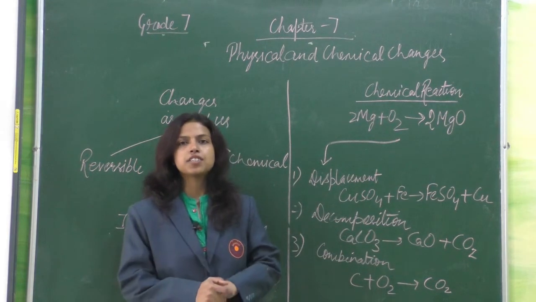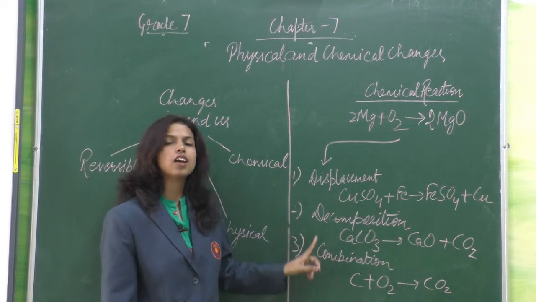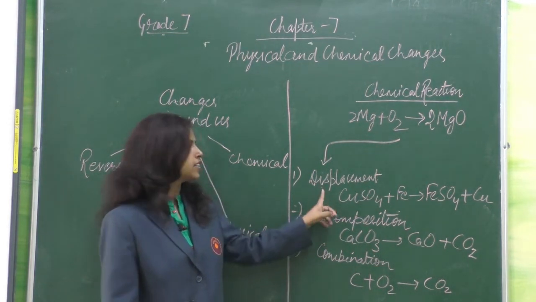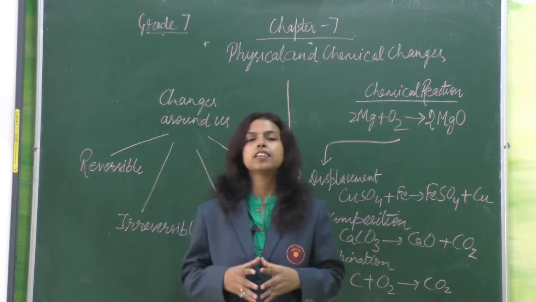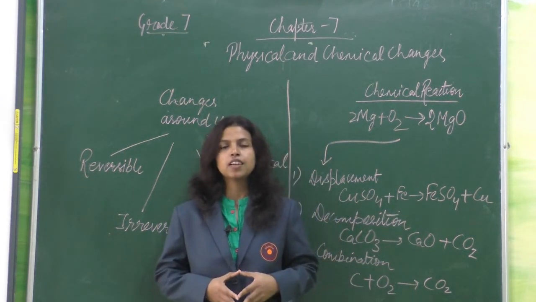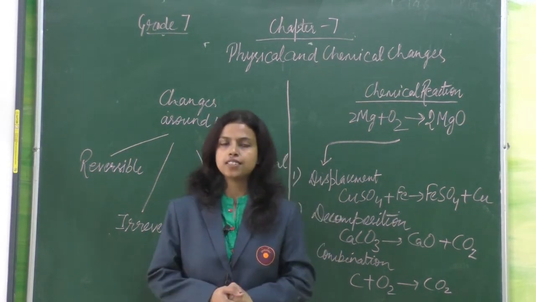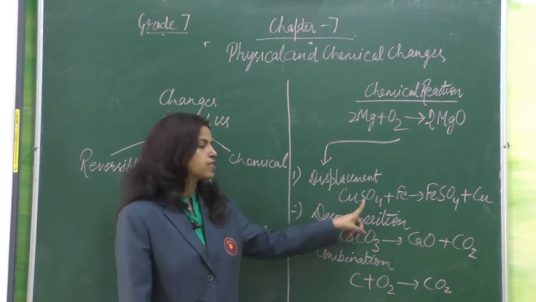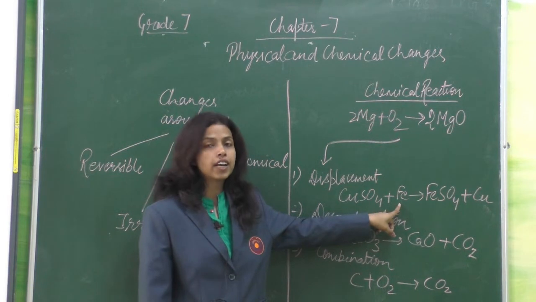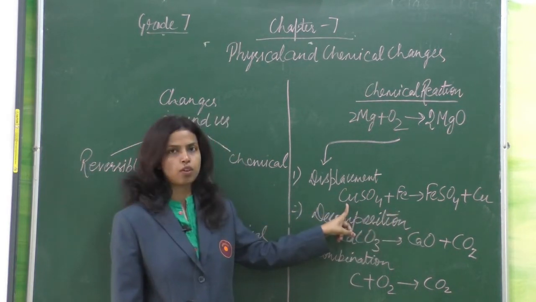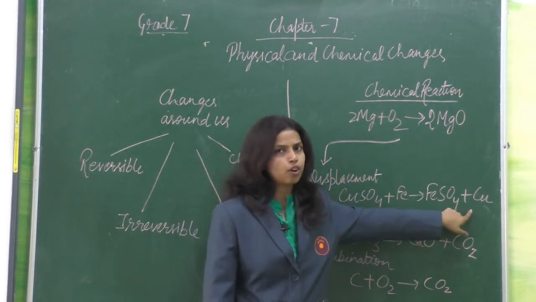Now chemical reactions can be of 3 types: displacement, decomposition and combination reaction. Displacement reaction. When there is a difference in the reactivities of metals, the more reactive metal displaces the less reactive metal. Let's take an example. Copper sulfate, when it reacts with iron, iron being more reactive, will displace the copper from copper sulfate and will form iron sulfate and copper.